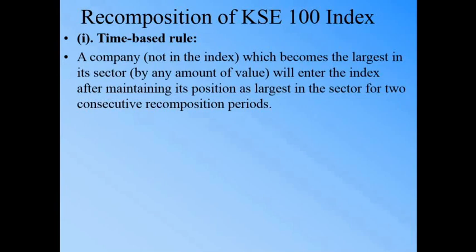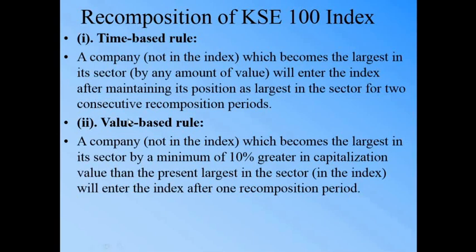Remember, if a company increases in value for only 3 or 4 days and then drops down, it will not be replaced. It should maintain its position for two consecutive recomposition periods. And the value based rule means that a company not in the index which becomes the largest in its sector by a minimum of 10% greater capitalization value than the present largest in the sector, which is included in the index, will enter the index after one recomposition period.